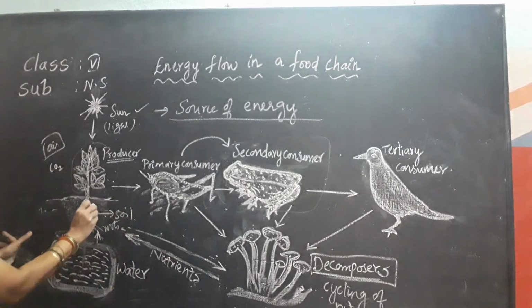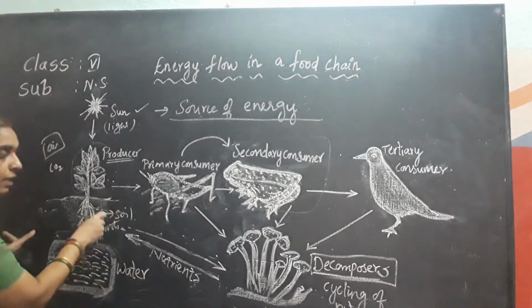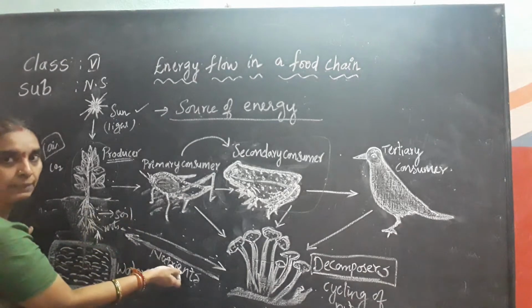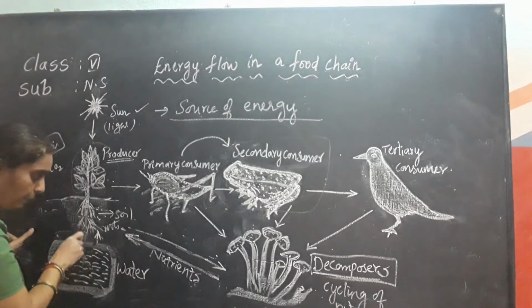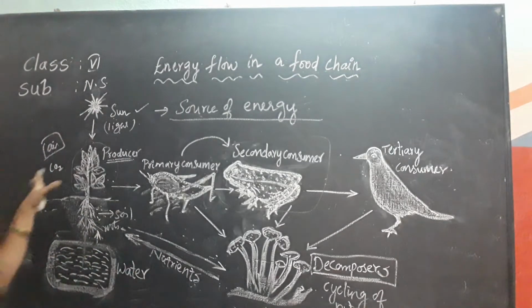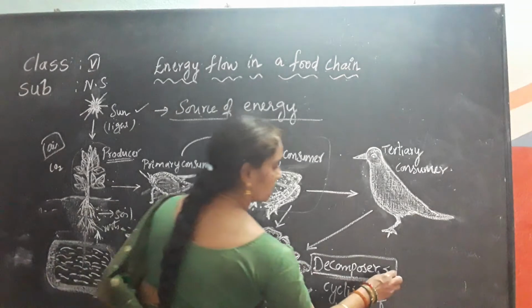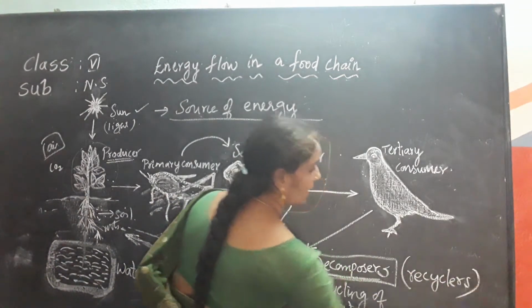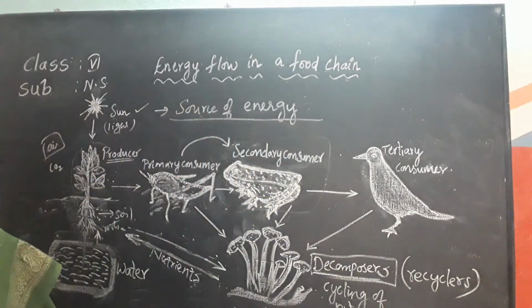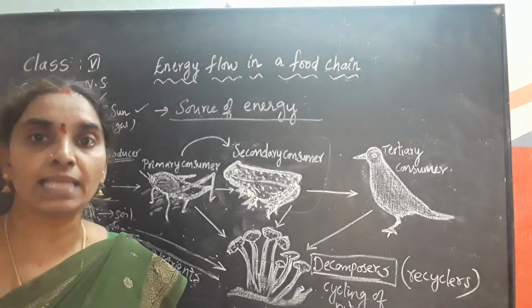So these are the roots, this is soil, and the nutrients present in the soil, which are supplied by the decomposers, are absorbed by the roots. So it is a cycling process which continues. So decomposers are also called recyclers. What are they called? Recyclers, children. Hope you have understood it. Decomposers are also called recyclers.